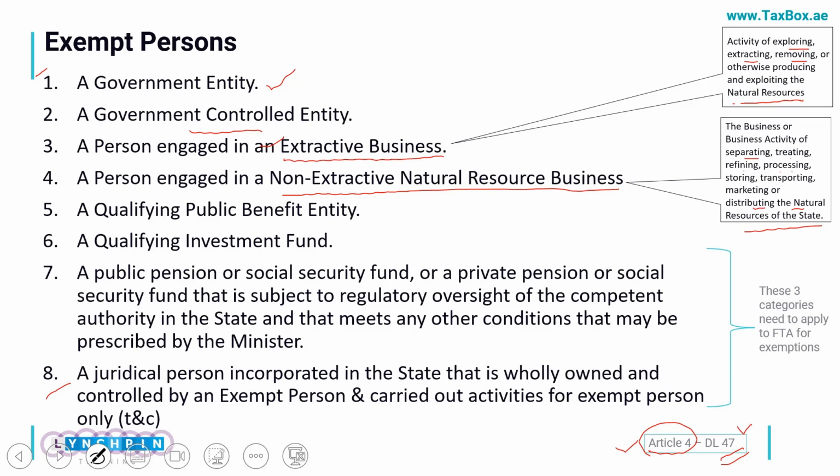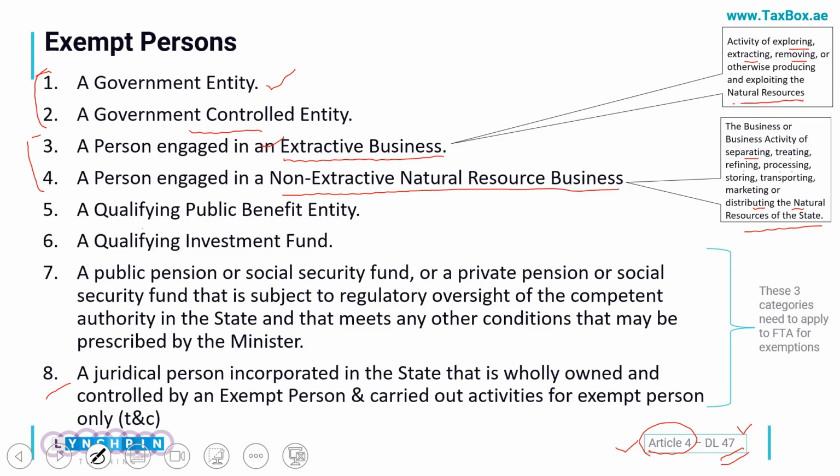Such companies who are exclusively doing this separating, treating, refining and processing of natural resources are also exempted. So I can closely group these: the government controlled entities are exempt, and the entities engaged in extractive and non-extractive natural resource businesses are also exempt.